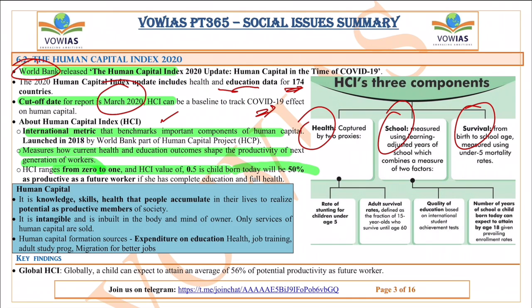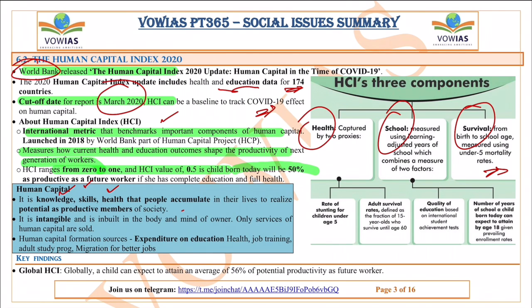Okay, and also survival is birth to school age measured using under 5 mortality rates. So under 5 mortality rate is one of the major aspects. So human capital, if you see, human capital is nothing but human is being treated as a capital. That means the human skills, the health, knowledge, all of these things, they accumulate in the lives to realize the potential as productive members of the society.